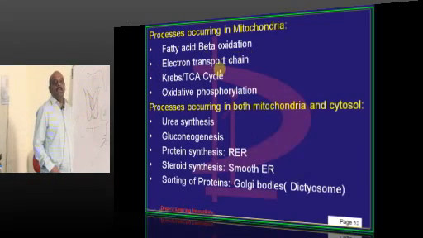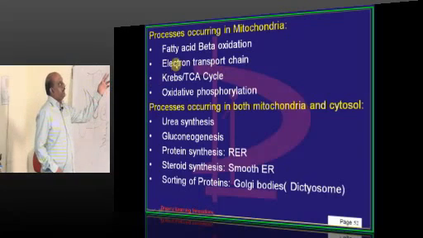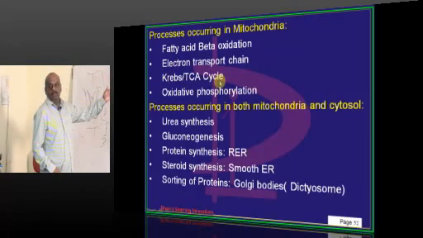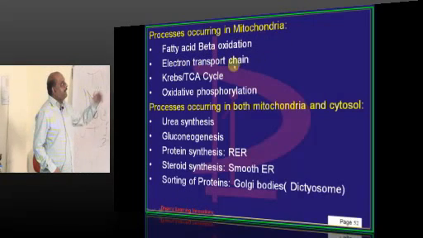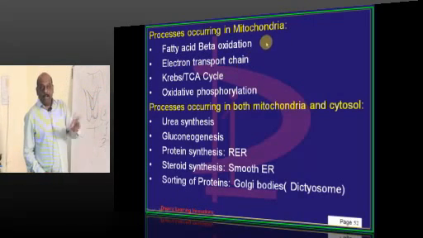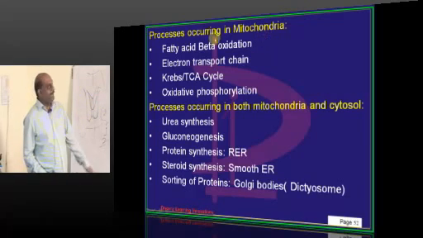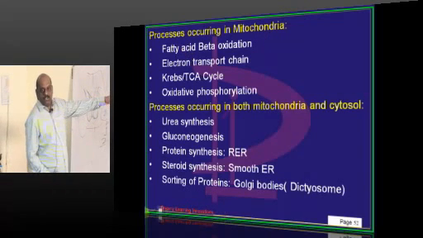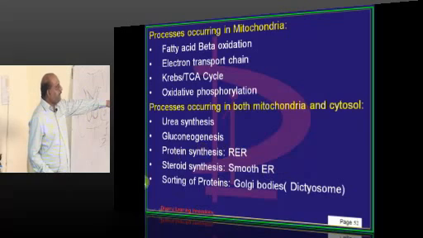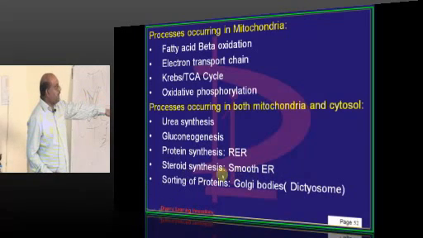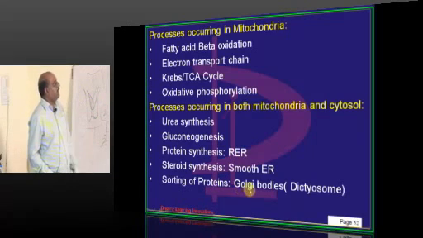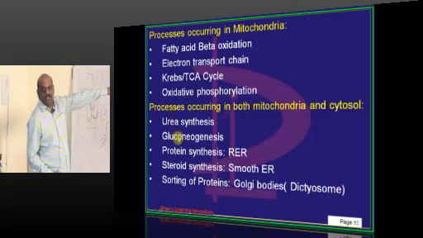Then what happens in mitochondria? Breakdown. Krebs cycle, oxidative phosphorylation, fatty acid beta oxidation, and electron transport. What happens in both mitochondria and cytosol? Urea synthesis, gluconeogenesis, then protein synthesis, steroid synthesis, and sorting of the proteins, which typically occurs in Golgi bodies. I am not talking about these three, I am talking about only these two.